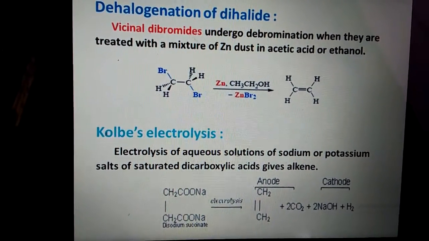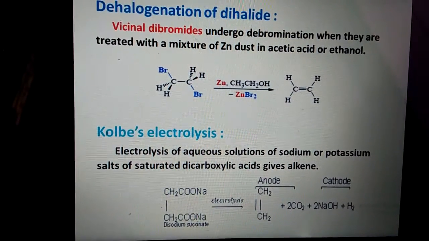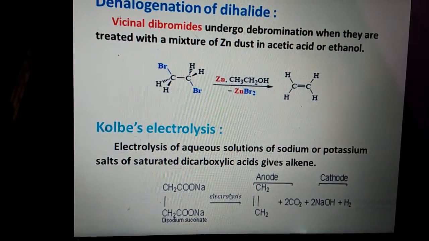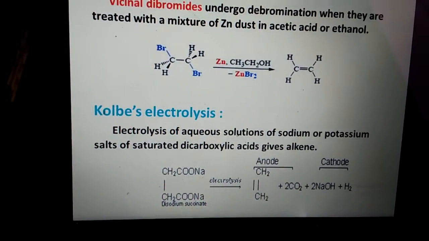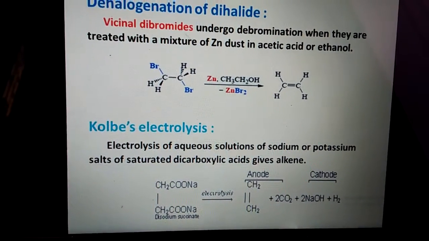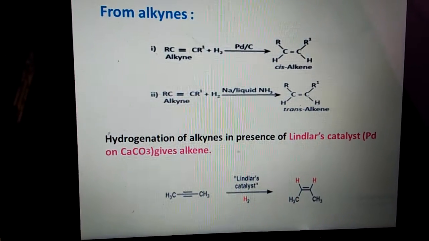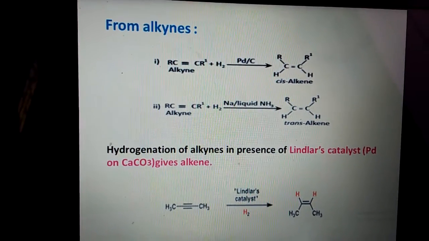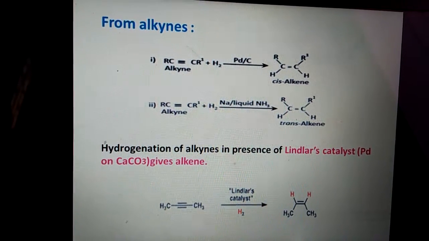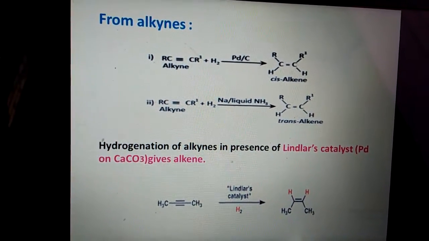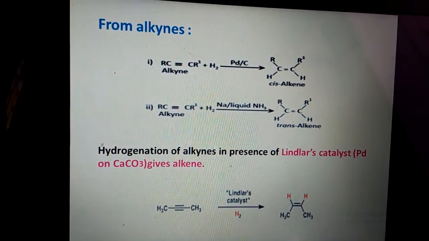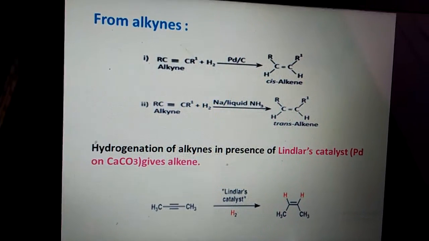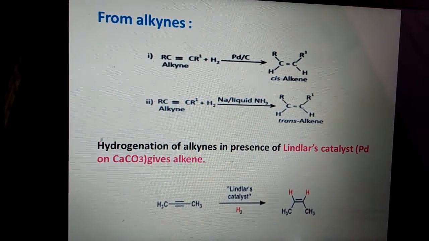The fourth preparation is Kolbe electrolysis. Electrolysis of an aqueous solution of sodium or potassium salts of saturated carboxylic acids gives the corresponding alkenes. The fifth one is from alkynes. It is an addition reaction. You take an alkyne in the presence of palladium, nickel, or platinum with the hydrogen molecule, and you get the corresponding alkene.